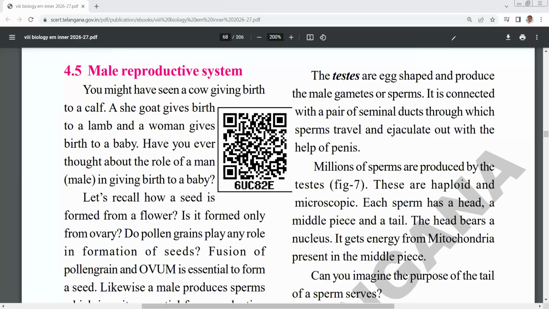So, male reproductive system. When you see that male reproductive system, already you've seen a cow giving birth to a calf, a goat gives birth to a lamb, a woman gives birth to a baby. So, these words you have to remember. Cow gives birth to calf.